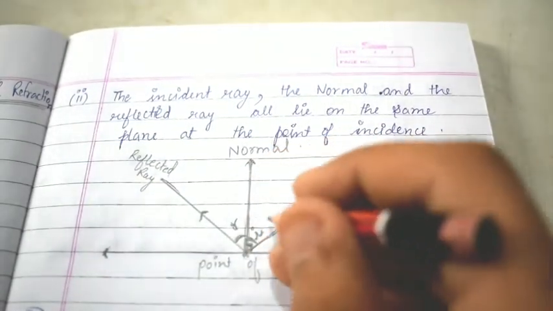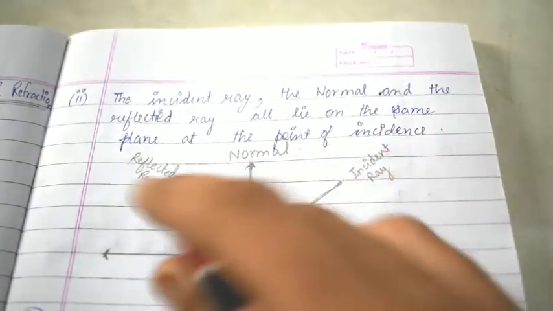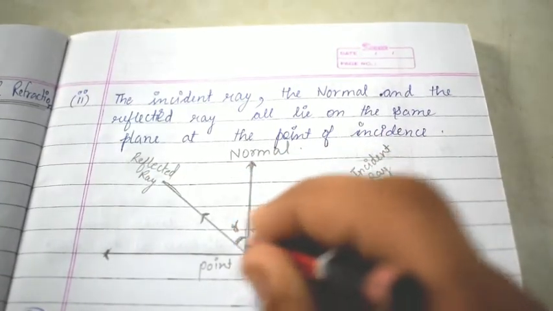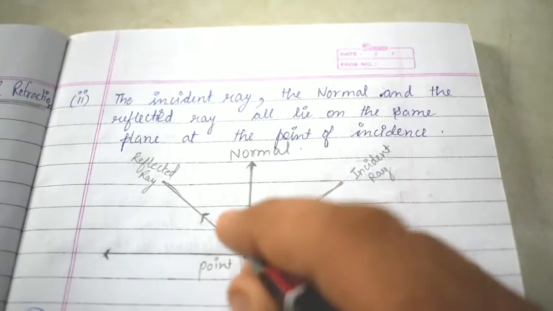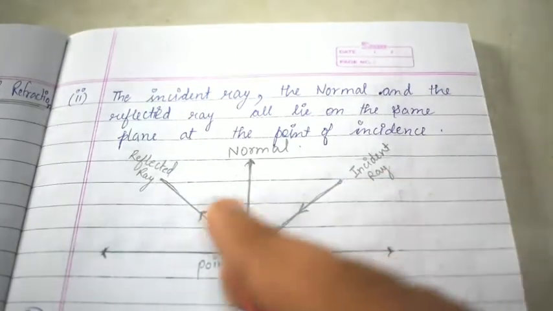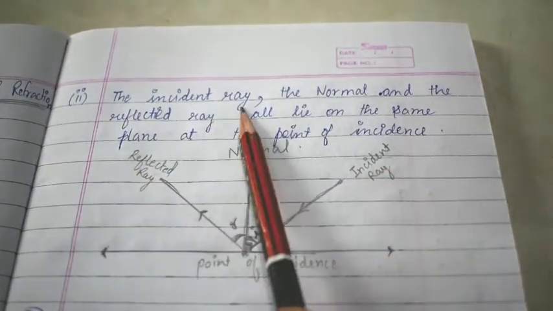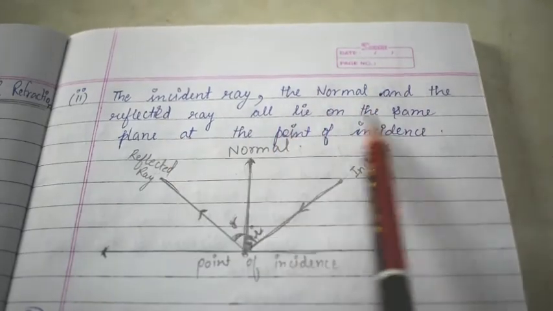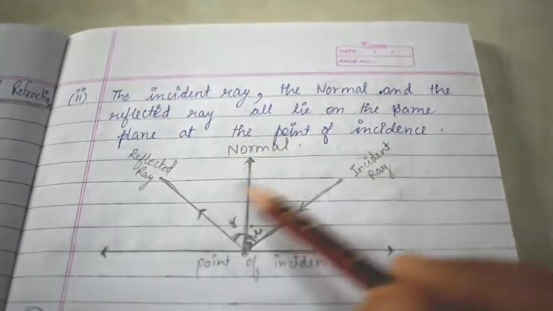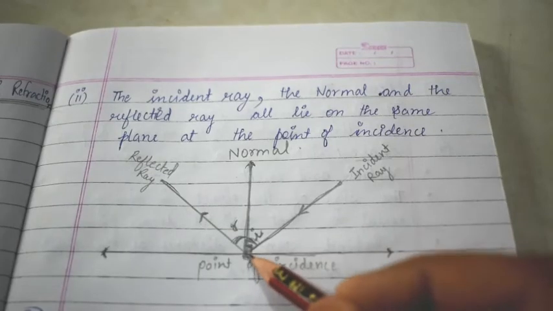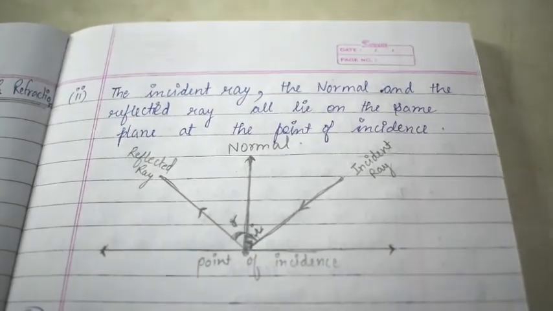So there are two laws. The incident angle is always equal to the reflected angle, which means the angle of incidence is always equal to the angle of reflection, and the incident ray, the normal and the reflected ray all lie on the same plane at the point of incidence. This all we have studied in class 9th.